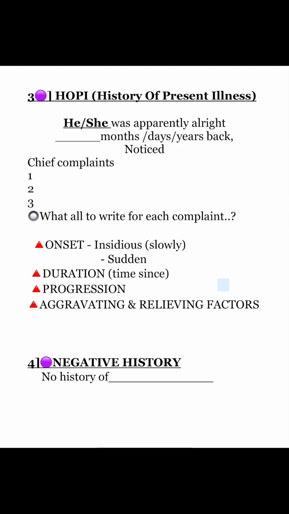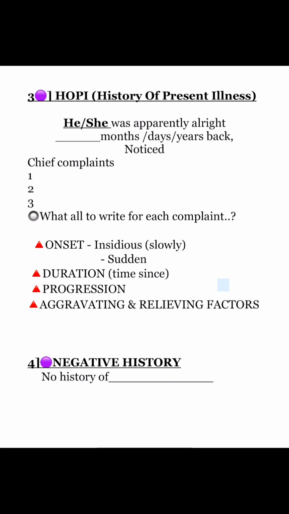Next heading will be the HOPI, that is history of present illness. Start with he or she was apparently alright dash months, days or years back. Write the chief complaints in chronological order. Mention onset, whether it is insidious, sudden, duration, progression, aggravating and relieving factors.